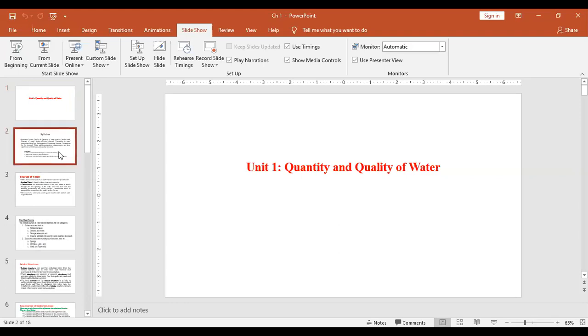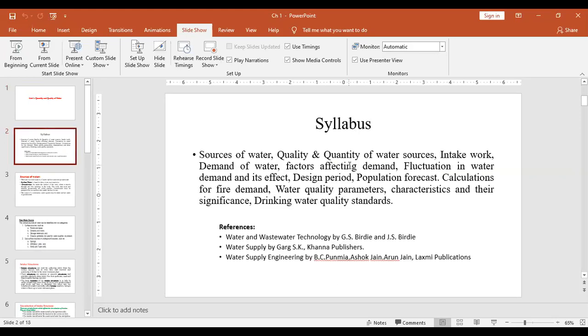So here I am going to explain this chapter. Just take a look at this syllabus. Yesterday you already noted it down in your notebook, but still I request you to take a look.